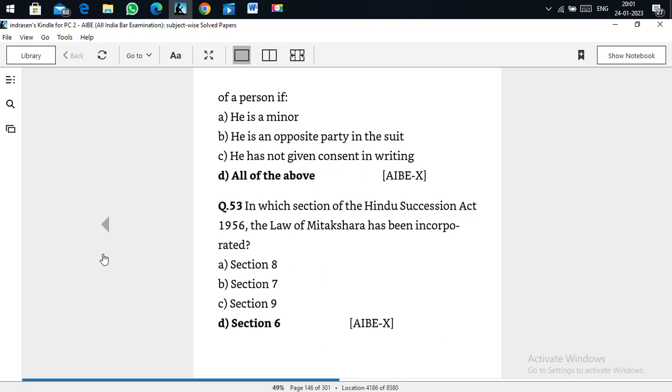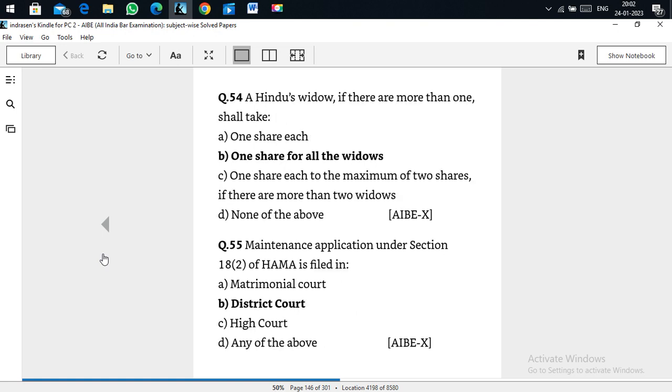In which section of the Hindu Succession Act 1956 has the Mitakshara law been incorporated? The conditions of the Hindu Marriage Act, Section 5, and Section 6 of the Hindu Succession Act are taken into consideration. Particularly in the Hindu Marriage Act it is Section 5, and in the Hindu Succession Act it is Section 6 of the Mitakshara.